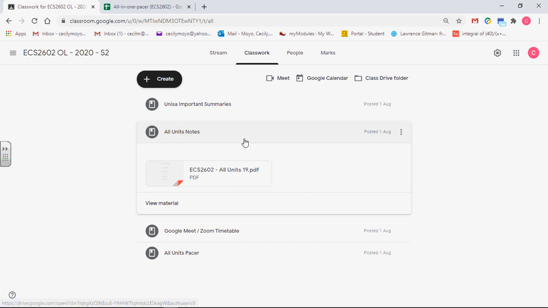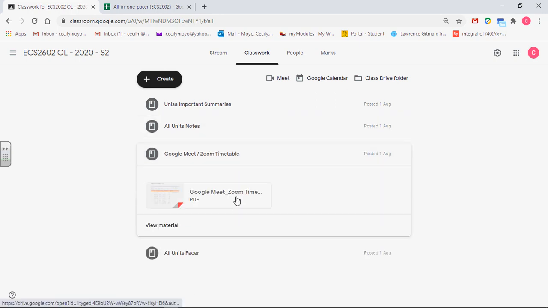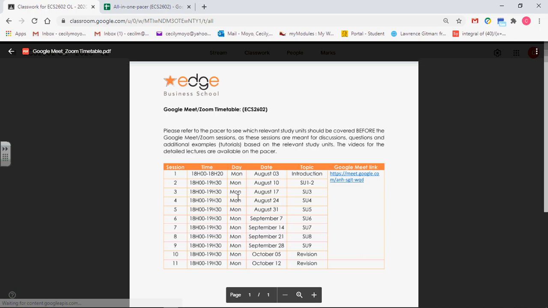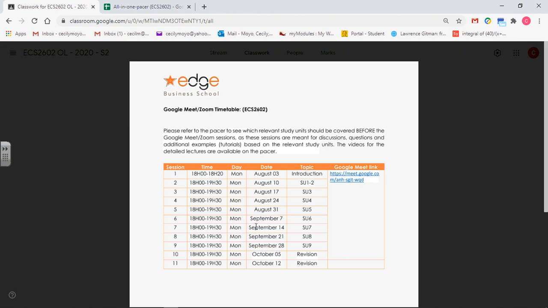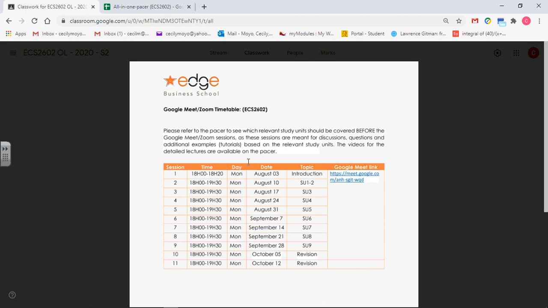And then we have the Google Meet Zoom timetable. I'm going to open this. I'll just click on that. This is just showing us the time allocation for our module, when we are going to be having sessions and what we are going to cover each time. Our session 1 is just a brief introduction.